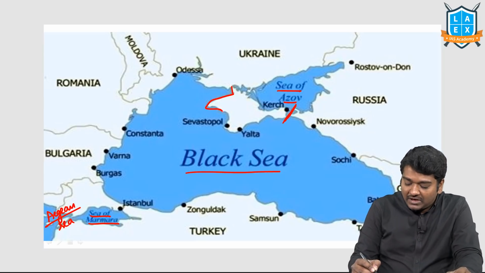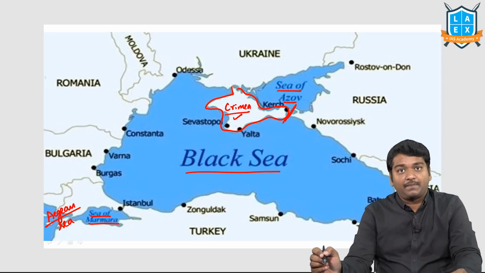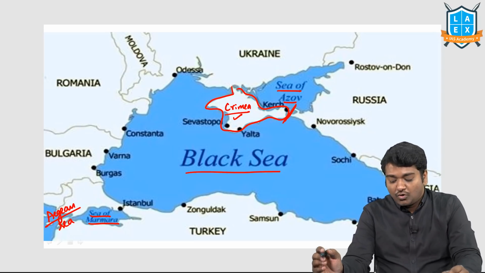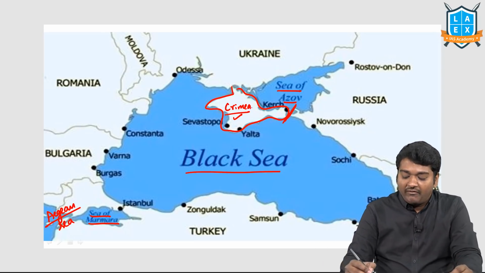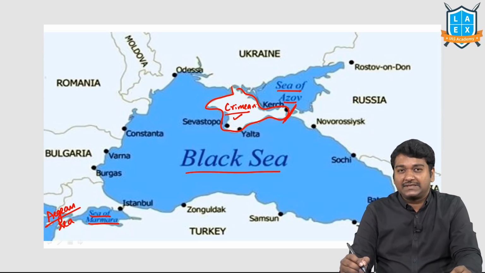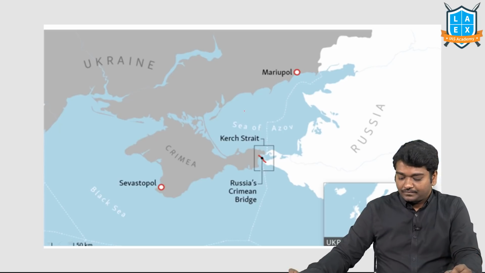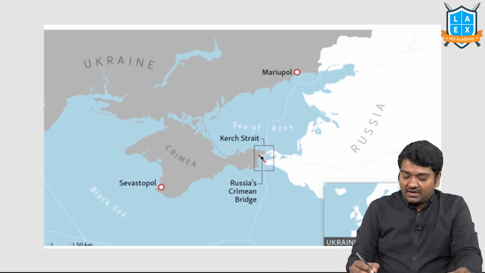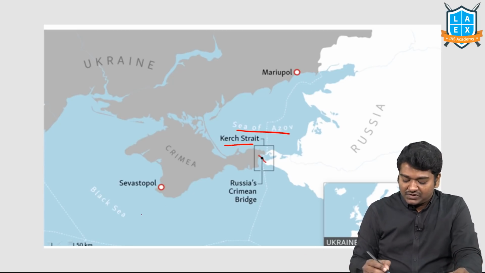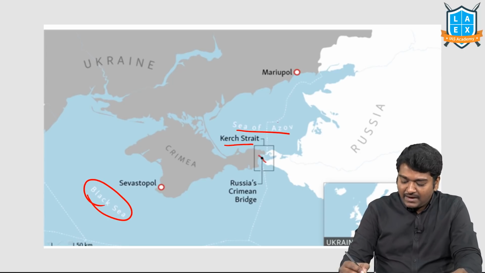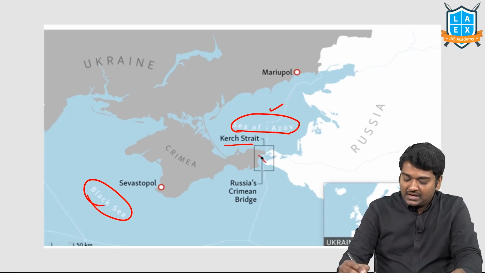This particular part in the Black Sea region is known as Crimea. Russia has controlled it. Earlier it was part of Ukraine. So UPSC may ask you where the Crimean Peninsula is: Black Sea, Caspian Sea and so on. Just try to know that it is in the Black Sea. And can you see the Kerch Strait separates the Sea of Azov and Black Sea? This can be an interesting question. Just be careful.